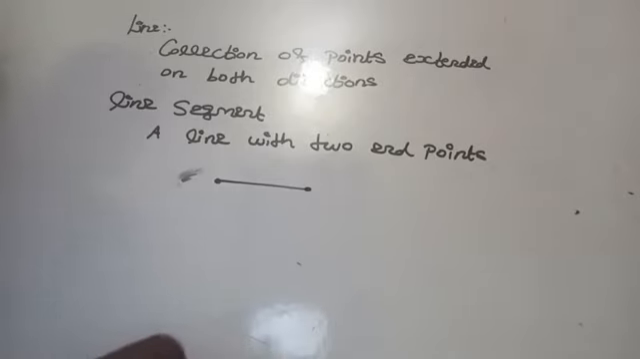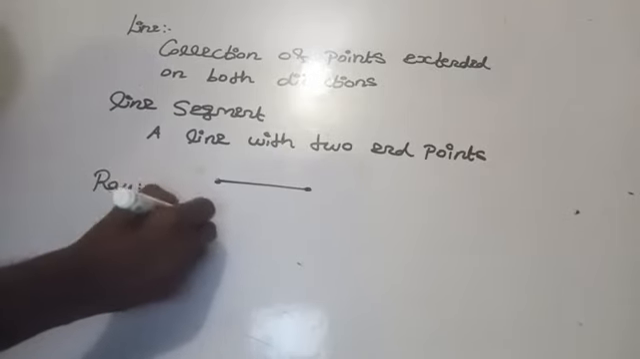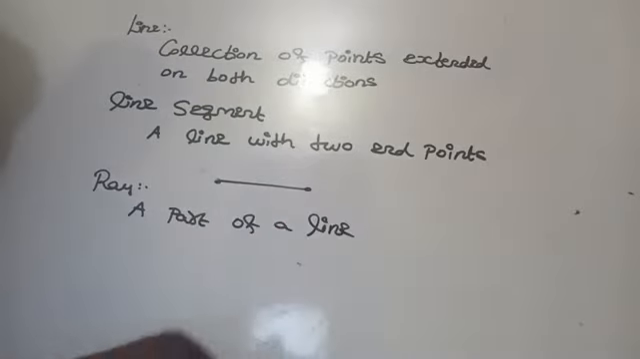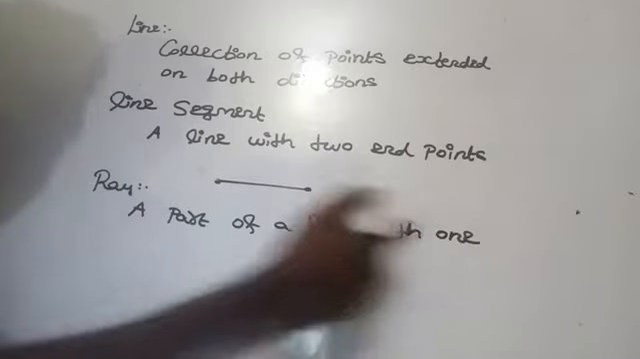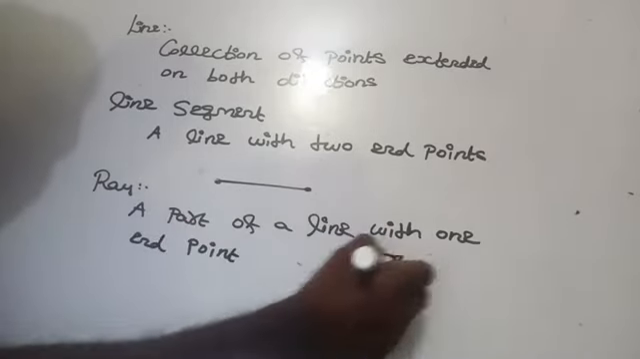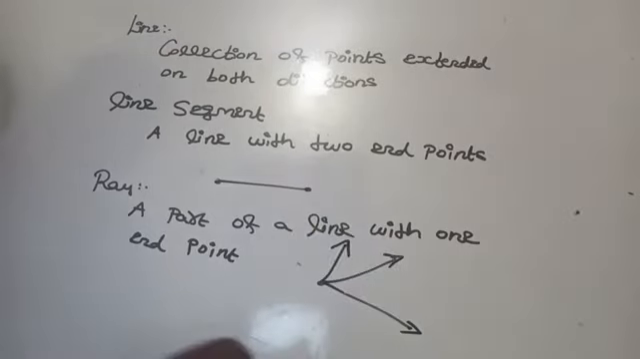Then, what is meant by ray? A part of a line with one endpoint. Ray is a part of a line with one endpoint. Okay, it is called as what? Ray.